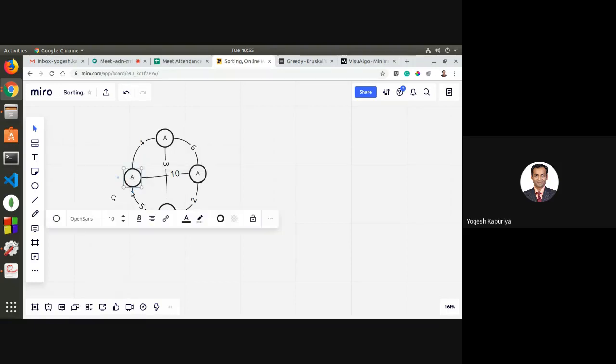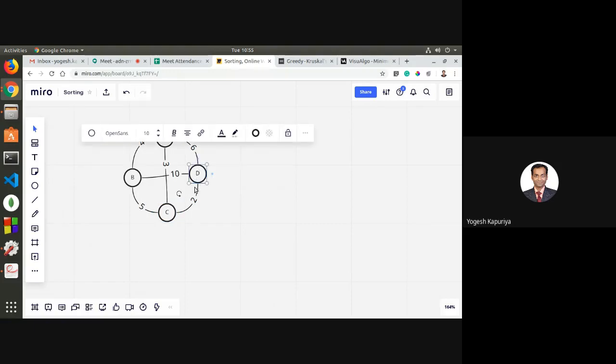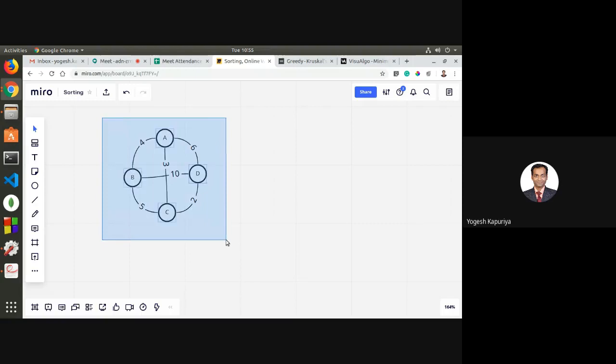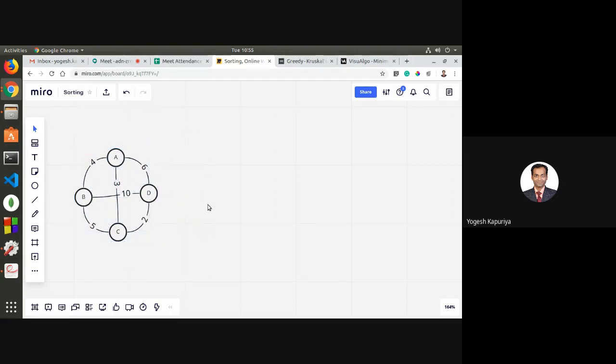So this is a graph in which we have exactly 4 vertices, and then how many edges? 1, 2, 3, 4, 5, and 6 edges. So this is a graph in which we have 4 vertices and 6 edges.